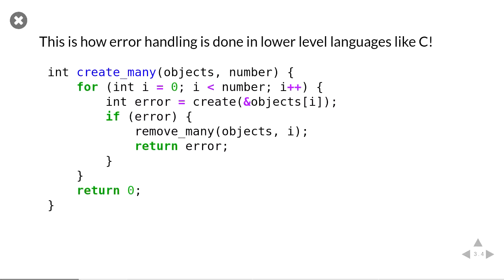Say, for example, we ran out of memory. We have to clean up after ourselves. And then we also have to tell the person who called us to say, wait a minute, we had an error, so you should probably clean up as well. And this is actually why a lot of the old programming style has things like return 0 and such, because it's saying we have no error. So this is actually really tedious and annoying, right?